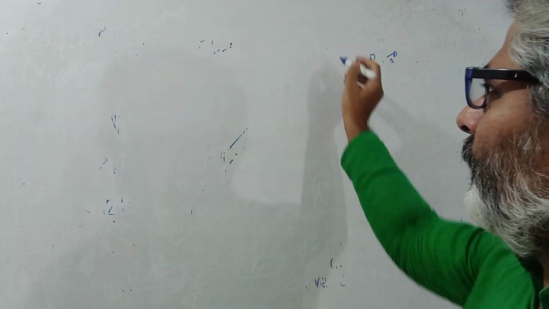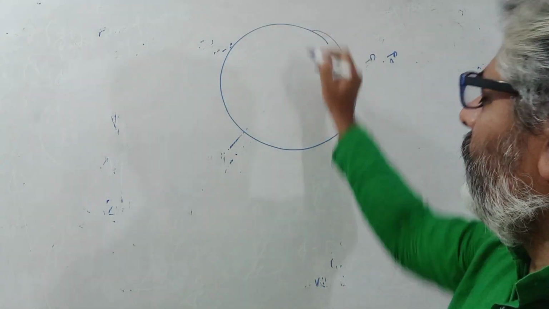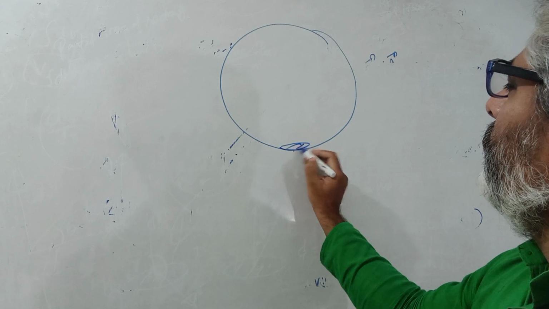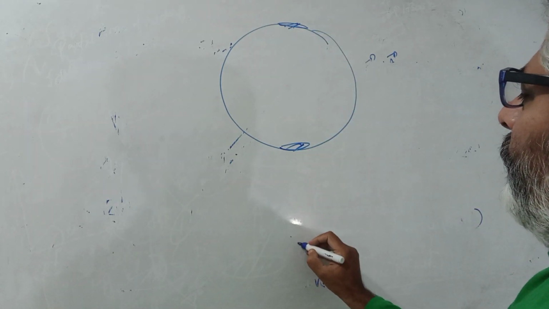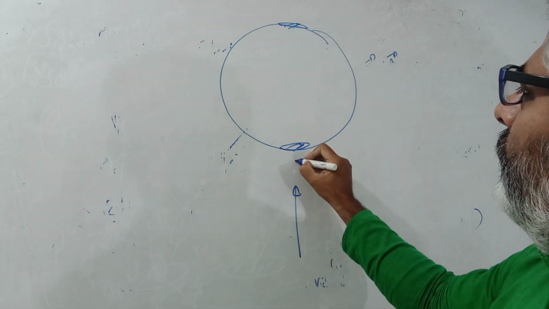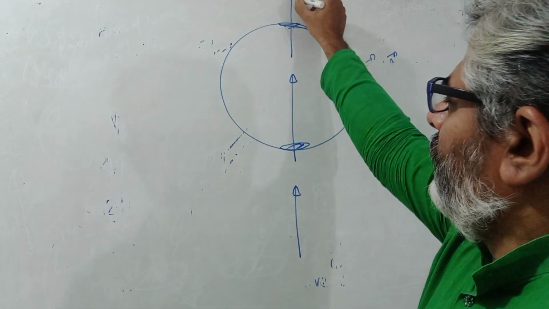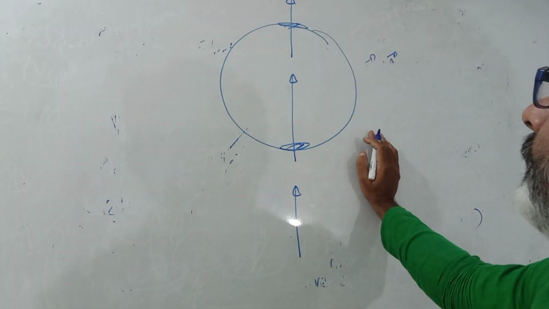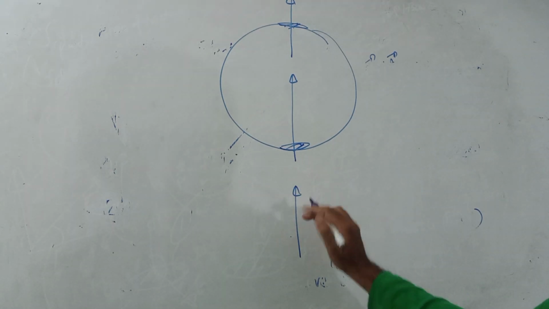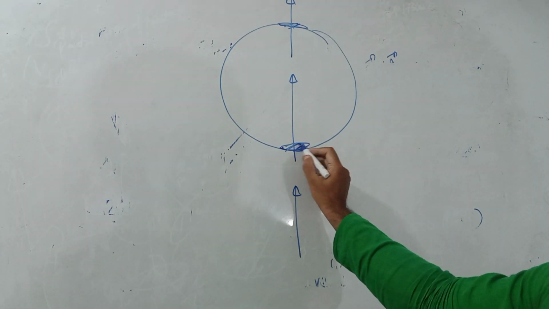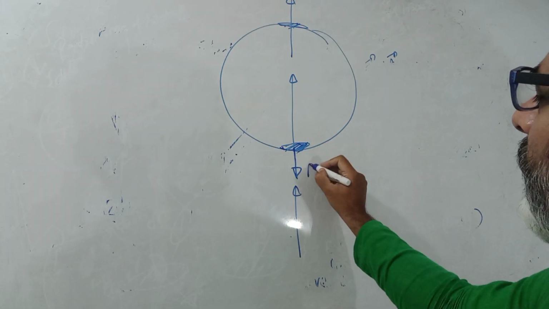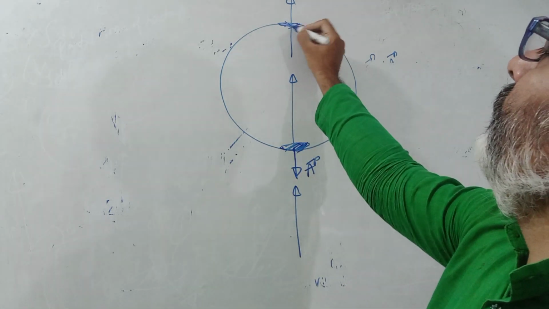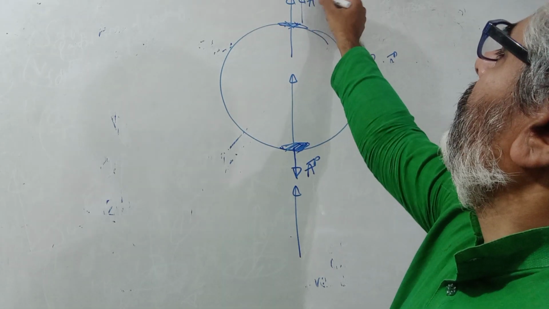You can look at it like this. Suppose this is a sphere, and there is one area here, and there is one area here, and there is an electric field like this. Now if you take the outward area as positive, so this area vector would be like this, and this area vector would be like this.